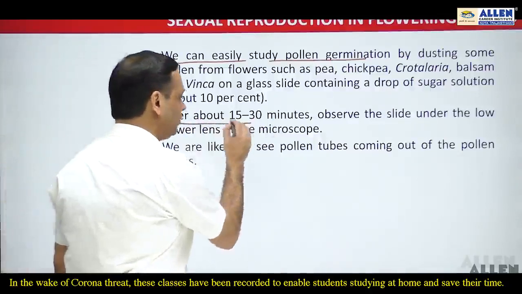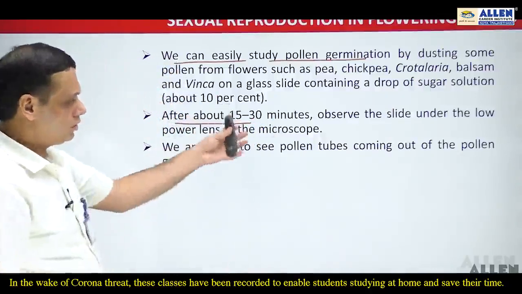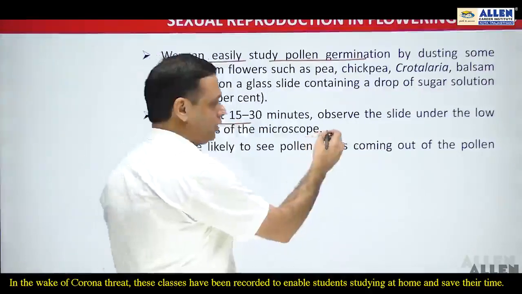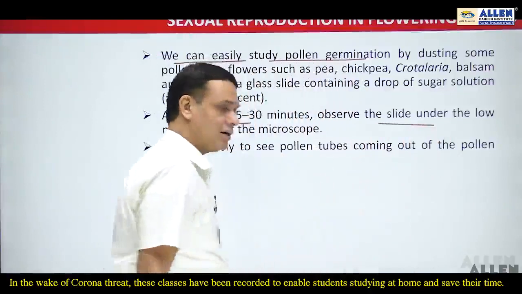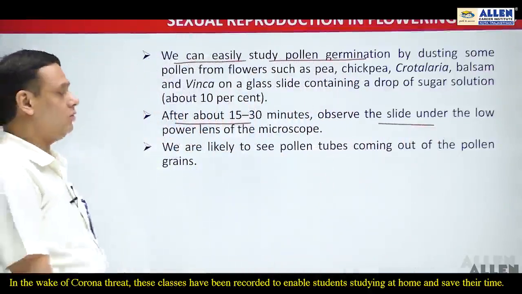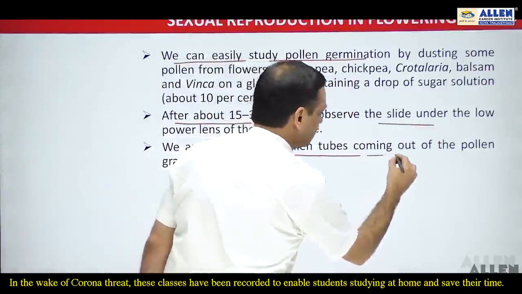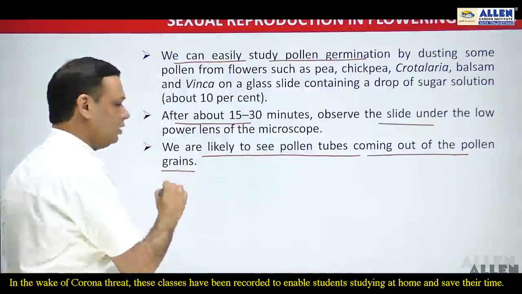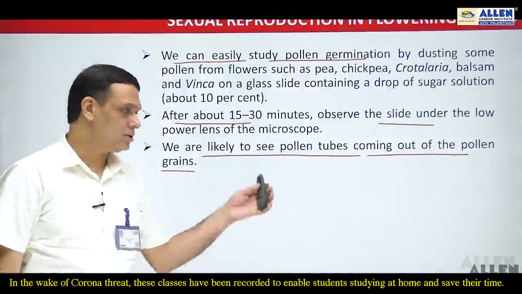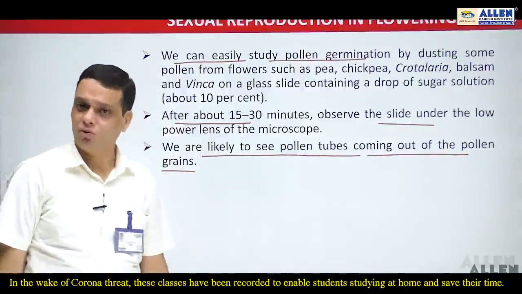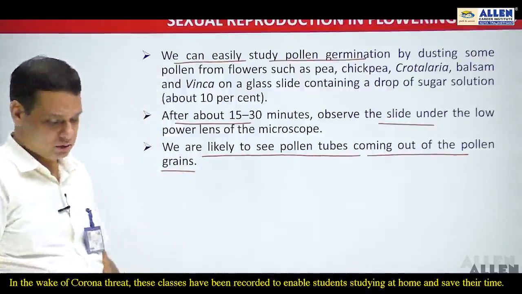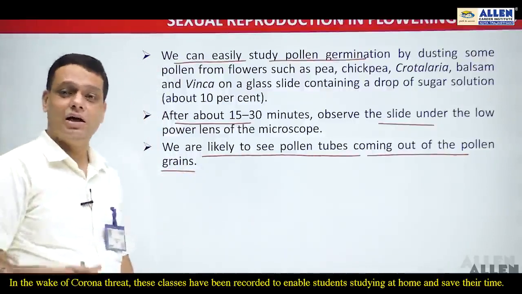If we observe the slide after 15 to 30 minutes under the low magnification power of the microscope, we find certain pollen tubes coming outside from the pollen grains.